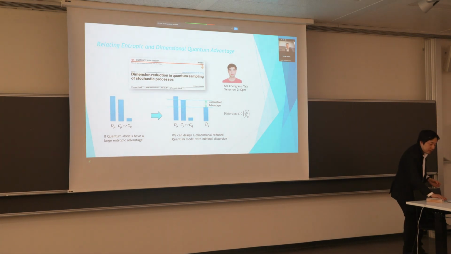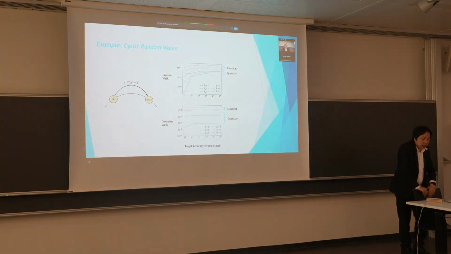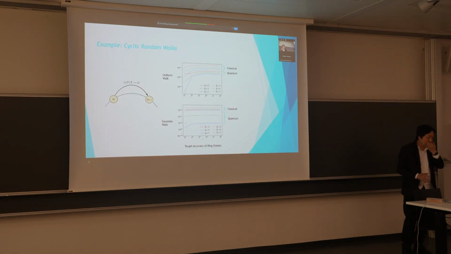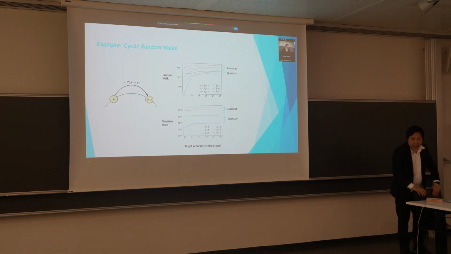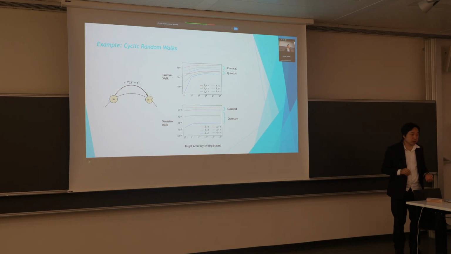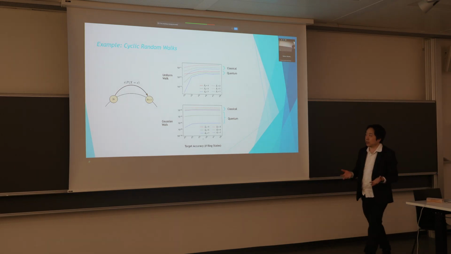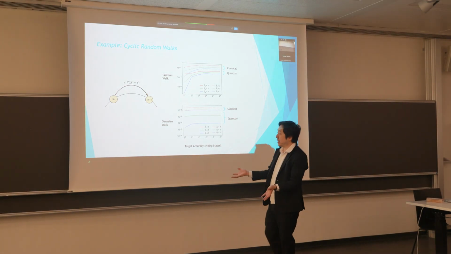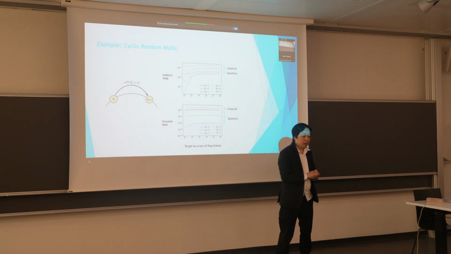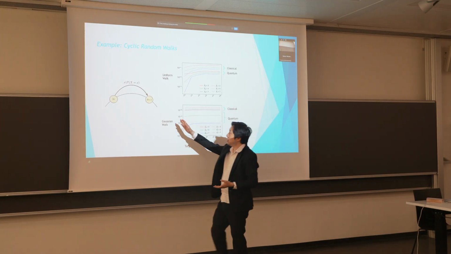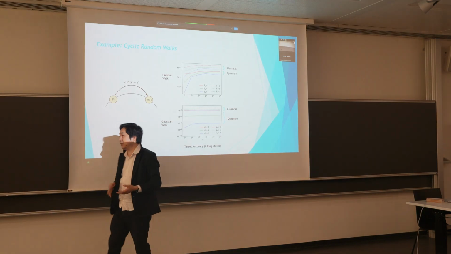And what happens? As an illustration of that, here is an example of a Gaussian random walk. Here is the case where we have many different parameters. The Gaussian random walk is essentially Brownian motion, so imagine modeling Brownian motion on a ring. Now, if we had a ring structure like this and we want to model exactly, then we basically need to track the position of that particle to infinite precision.